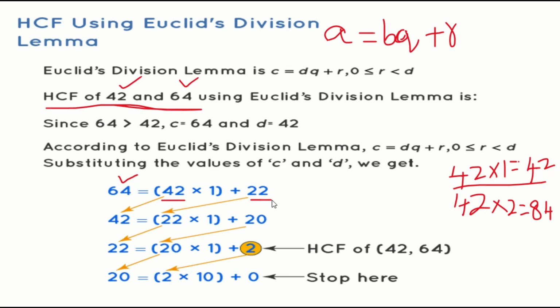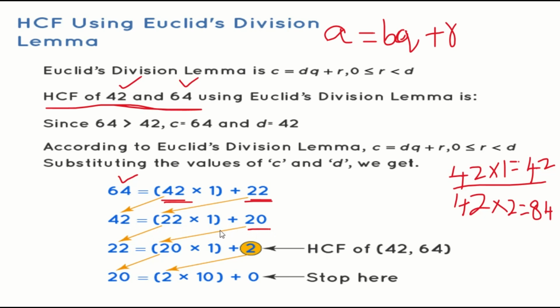22. So in the next step, the previous step's divisor will turn into the dividend. What is the divisor in the previous step? 42. 42 will turn into the dividend in the next step, and the remainder will change into the divisor. So we take 42, and 22 will be the divisor here. In the 22 table, 42 will come how many times? Only one time. The remainder will be 20.